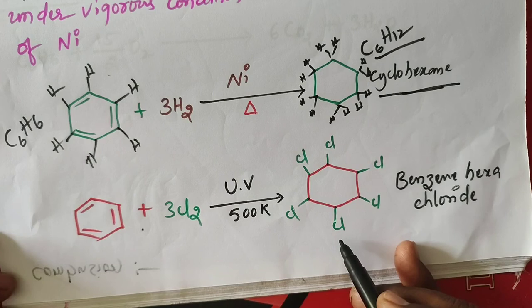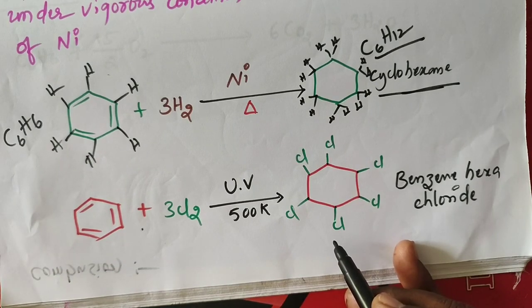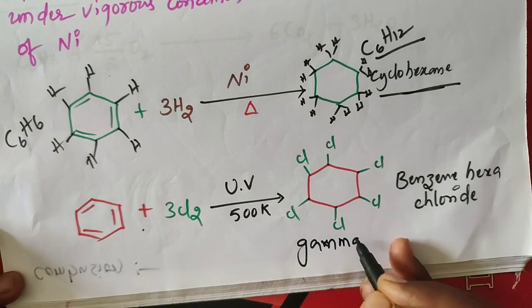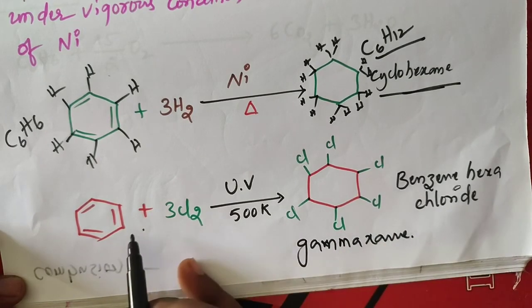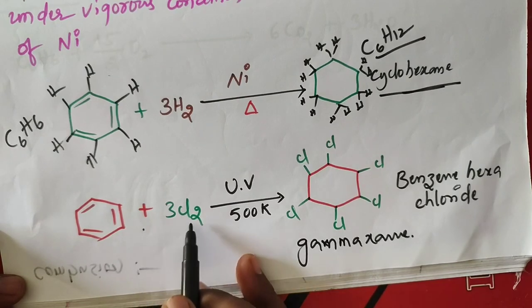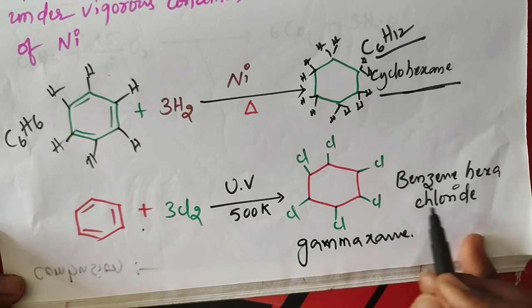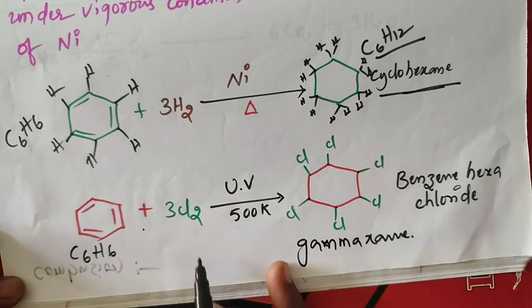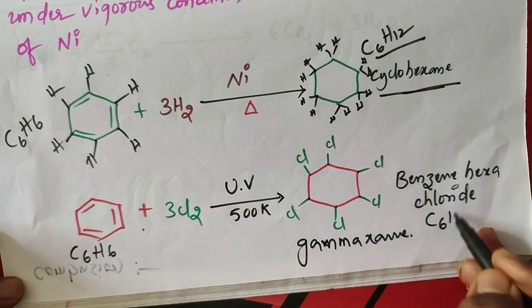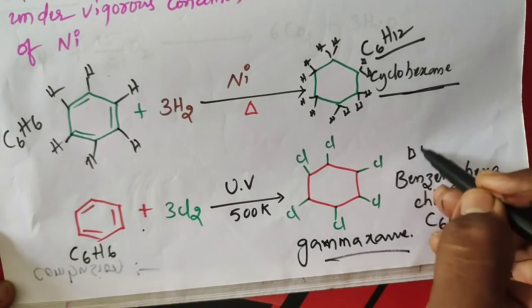It is used for killing insects like ants. Three chlorine molecules are added to benzene to produce benzene hexachloride. This is C6H6. We get C6H6Cl6, BHC, benzene hexachloride.